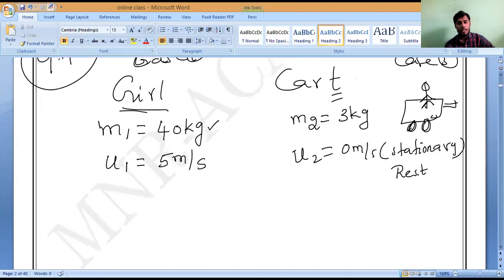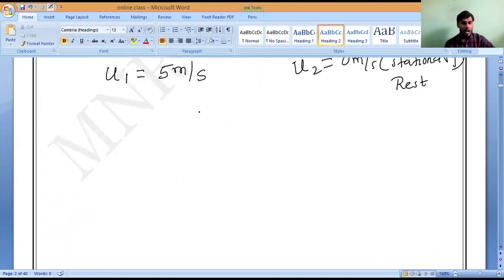If you are not responding, you cannot solve. Now case 3, after jumping, they are saying after jumping.